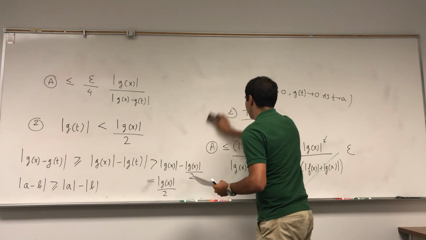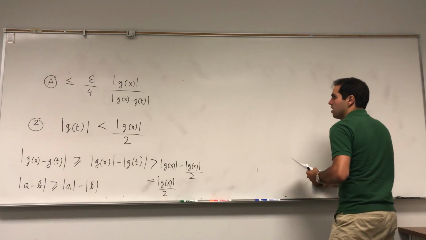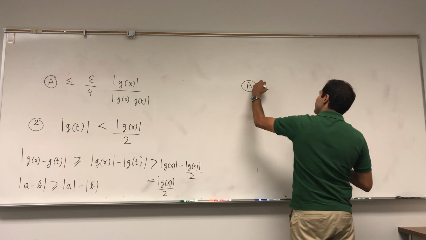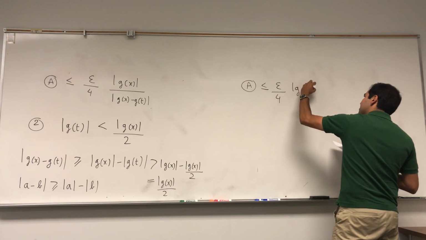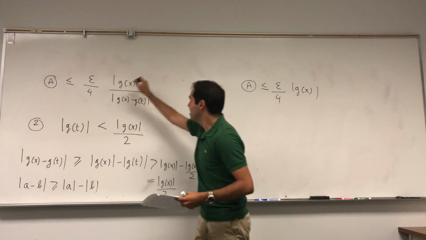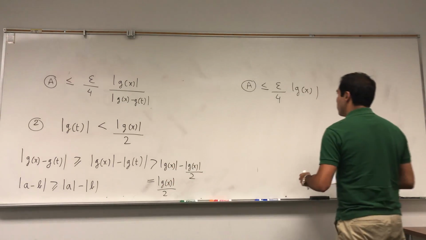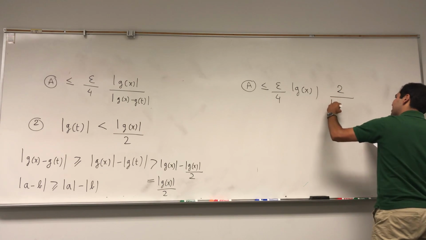In particular, let's go back to A. A is less or equal to epsilon over 4 g of x. Okay. Now you're taking the reciprocal of this, because you have 1 over that, and so you take 1 over g of x over 2, so 2 over g of x.